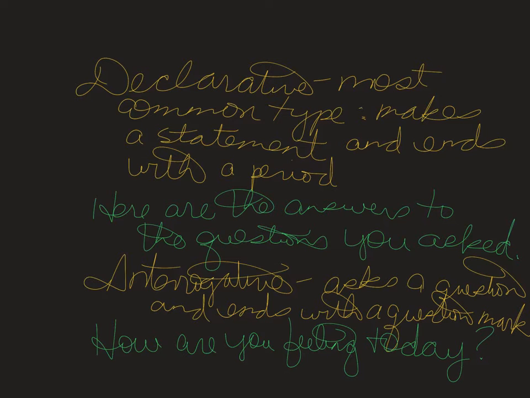Declarative sentences. This is the most common type of sentence. These sentences make a statement and they end with a period. Example: Here are the answers to the questions you asked. Period. An interrogative sentence asks a question and ends with a question mark. How are you feeling today? Question mark.